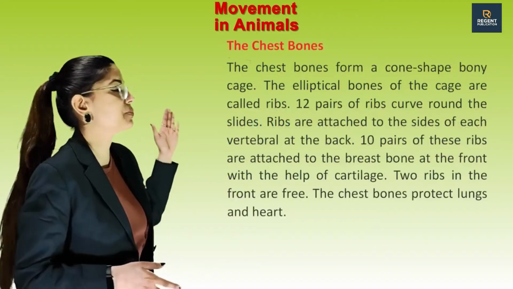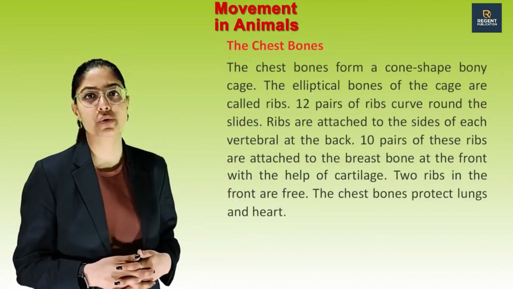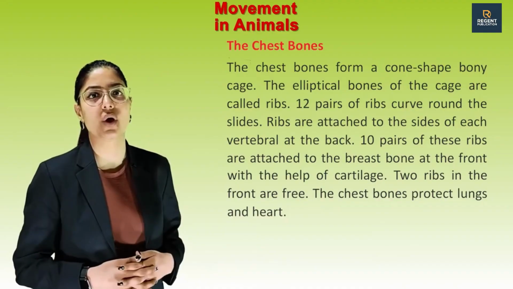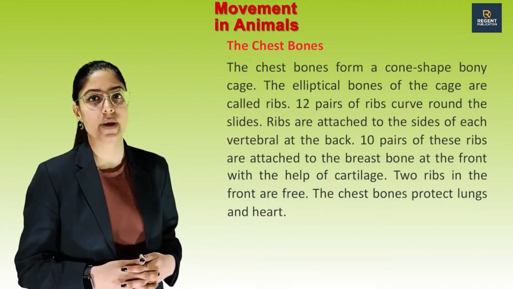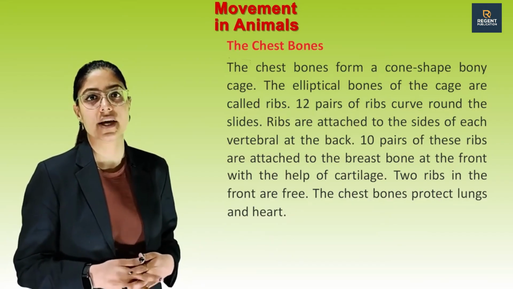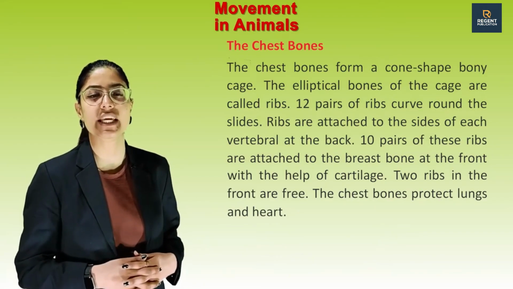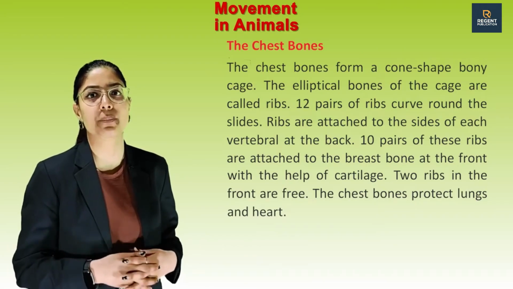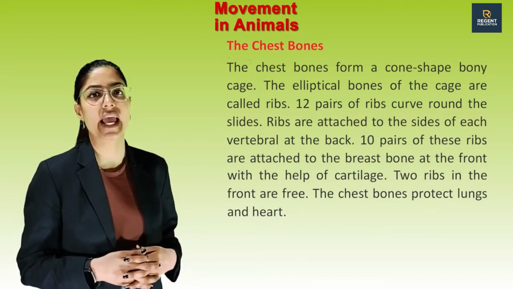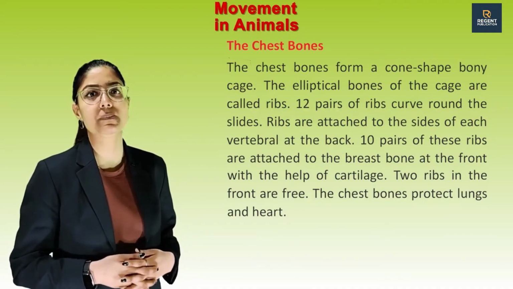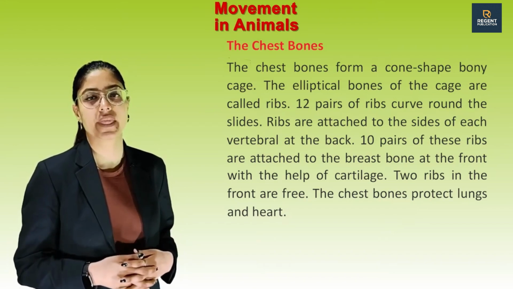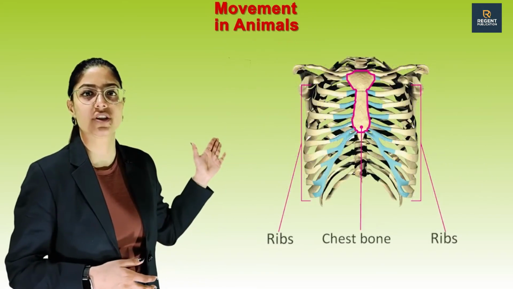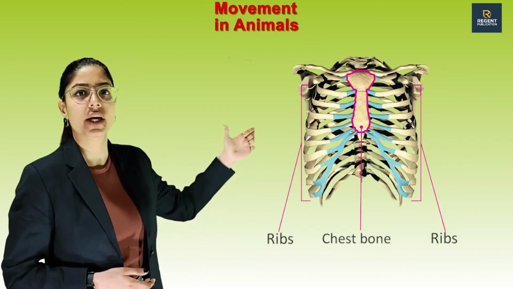Next one is the chest bones. The chest bones form a cone-shaped bony cage. The elliptical bones of the cage are called ribs. 12 pairs of ribs curve around the sides. Ribs are attached to the sides of each vertebra at the back. 10 pairs of these ribs are attached to the breastbone at the front with the help of cartilage. 2 ribs in the front are free. The chest bones protect lungs and heart. See this picture. Ribs, chest bone, ribs.